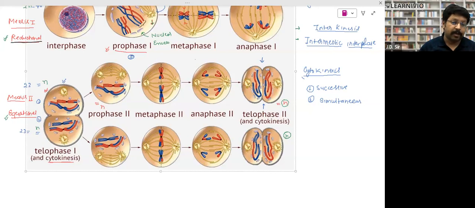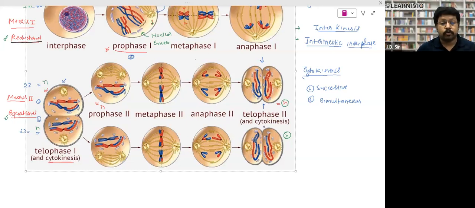Now the same thing will happen in prophase. Again, microtubule formation will take place, and the centrioles will move to opposite directions. In metaphase second, both will arrange on the metaphasic plate. In anaphase, both will be pulled apart. In telophase, both will reach the opposite poles, and formation of 4 cells takes place. So in meiosis second, the number of chromosomes is 23. After meiosis second, the number of chromosomes is 23. So the number of chromosomes remains the same.